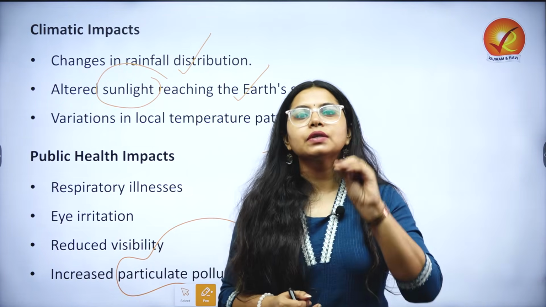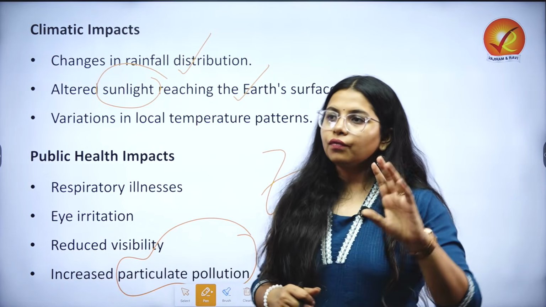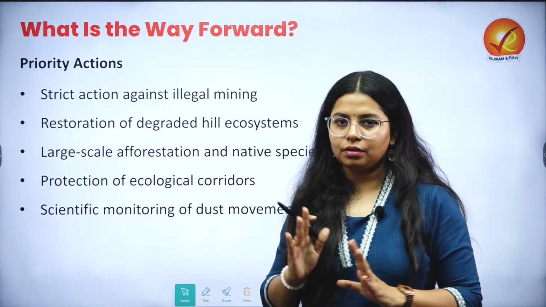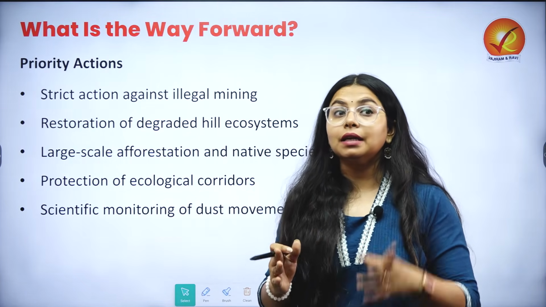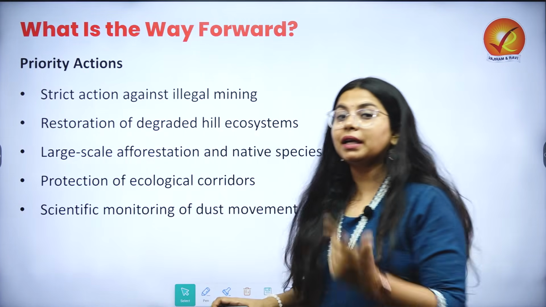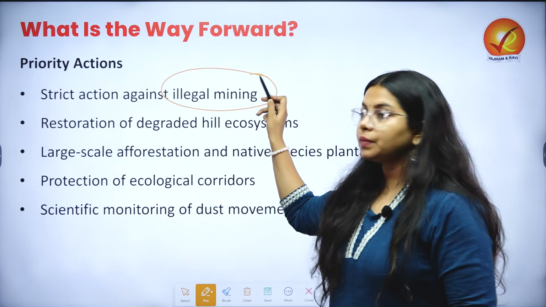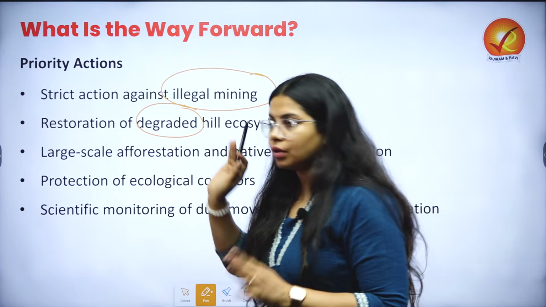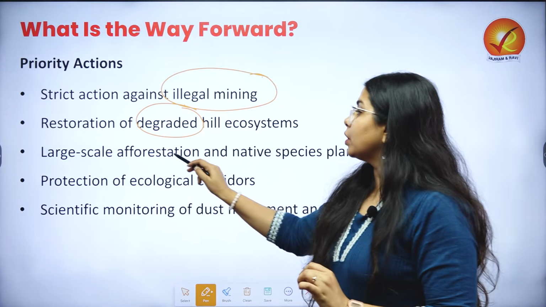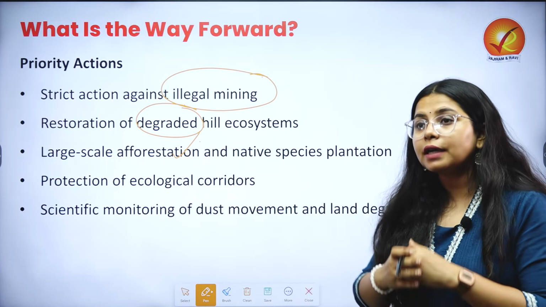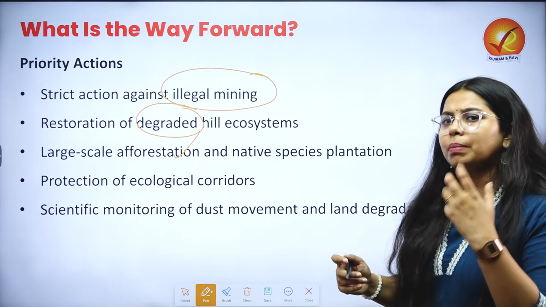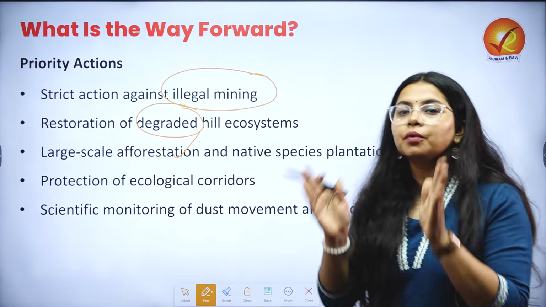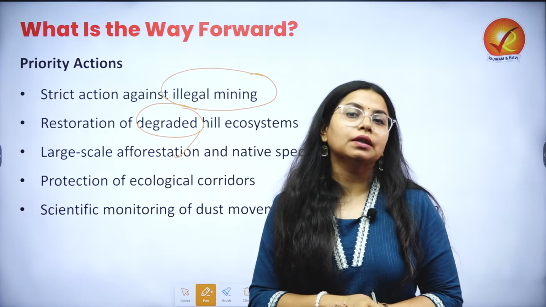Let us also very quickly discuss what should be the way forward in this situation. Way forward, the prime thing that we need to consider needs to come in terms of immediate action. So, immediate action we need to take strict, not just on paper but in terms of implementation as well, in terms of illegal mining. For the hill ecosystems which have already been degraded, the focus needs to be on their restoration, and large scale afforestation, so as to ensure that if not complete, then partial restoration and recovery can happen, native species can flourish, and focus should be on protection of these ecological corridors.